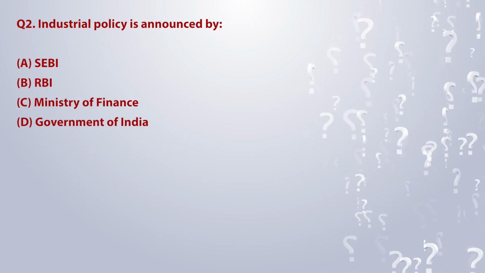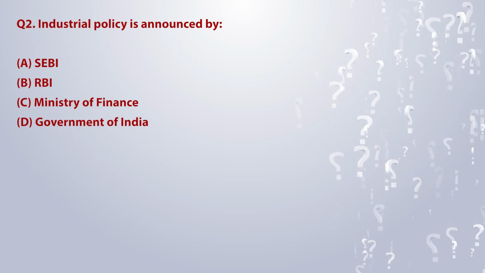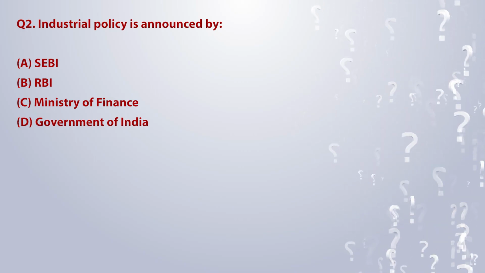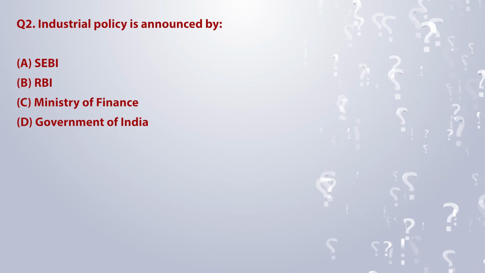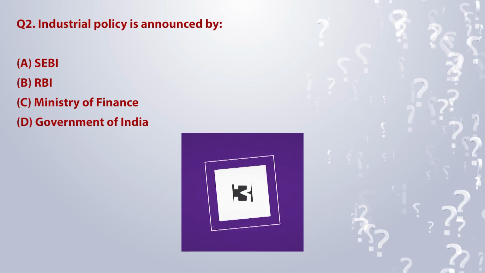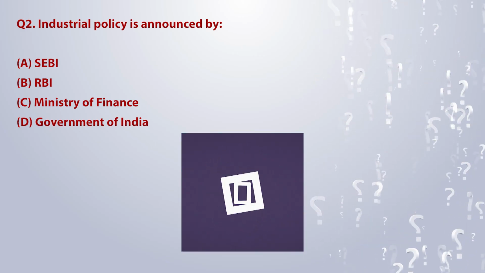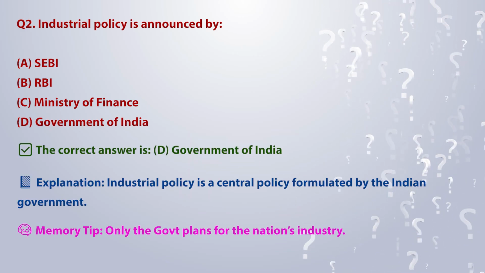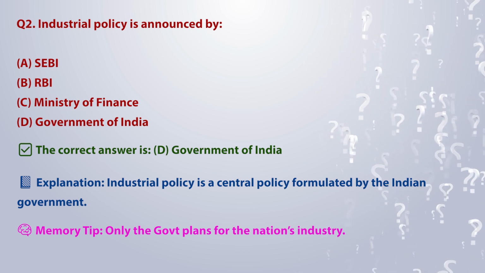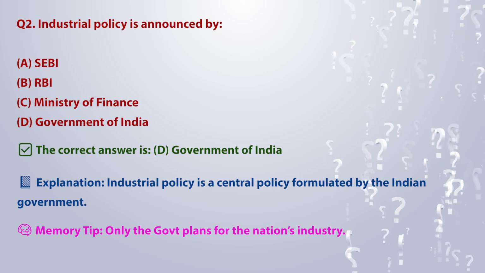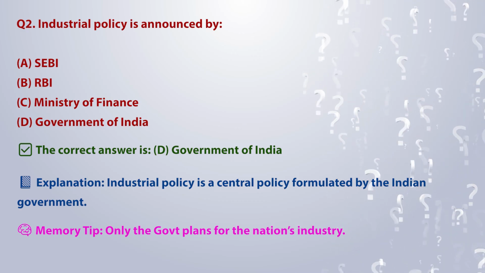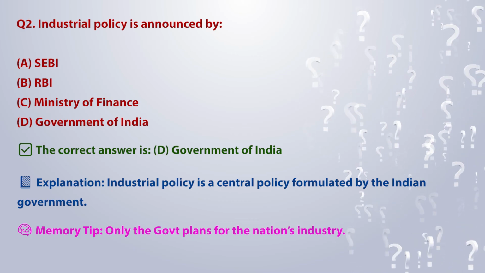Industrial policy is announced by A. SEBI, B. RBI, C. Ministry of Finance, D. Government of India. The correct answer is D. Government of India. Explanation: Industrial policy is a central policy formulated by the Indian government. Memory tip: only the government plans for the nation's industry.